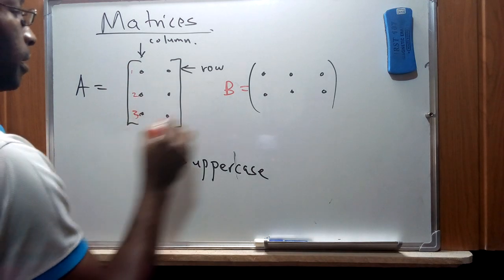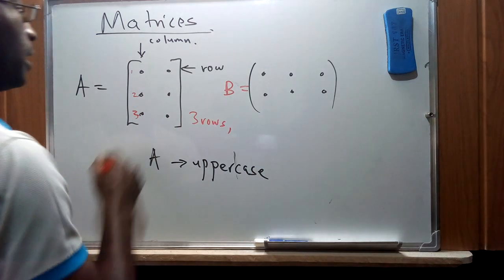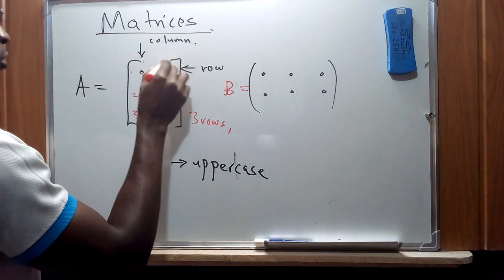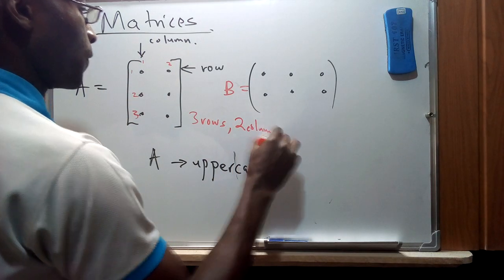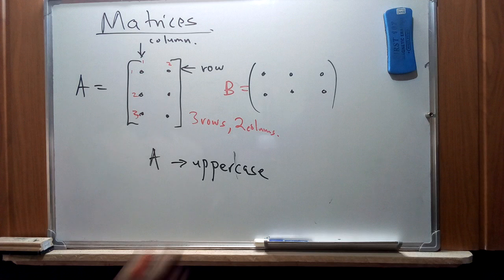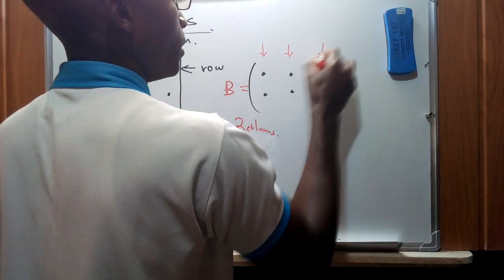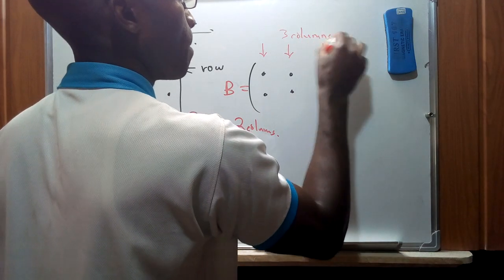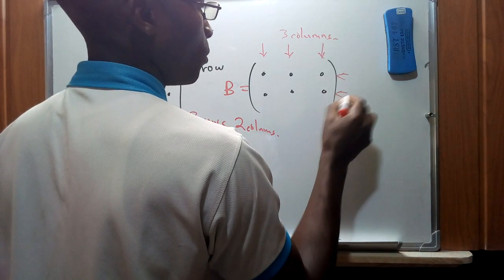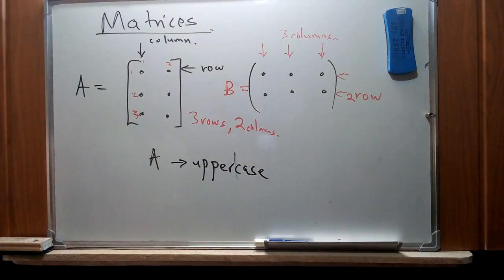So it is 3 rows, and then the number of columns is 1, 2. So these are 2 columns. And then for B, these are the columns 1, 2, 3, 3 columns. And then we have rows 1, 2. So these ones we call rows, horizontal ones rows, vertical ones columns.